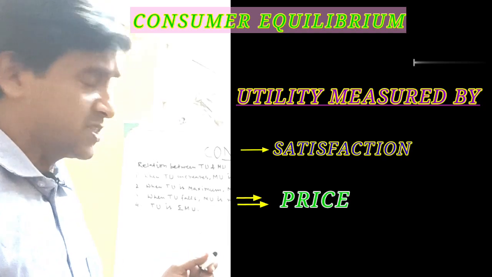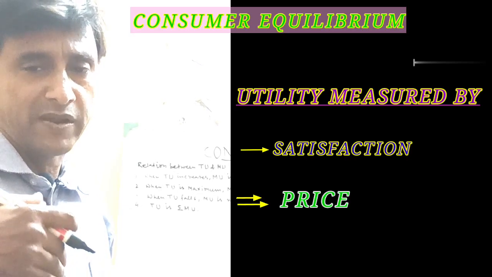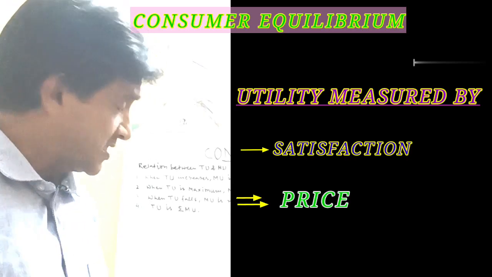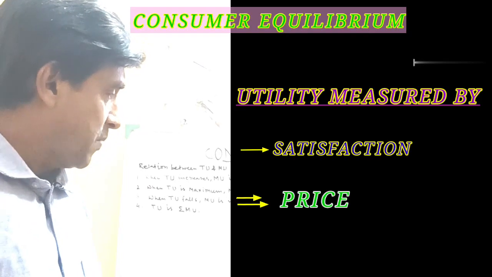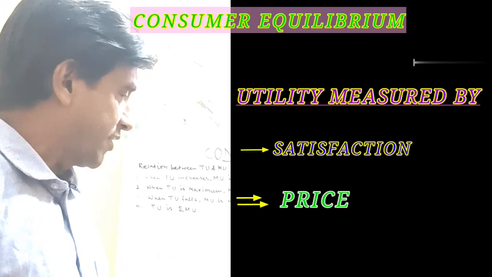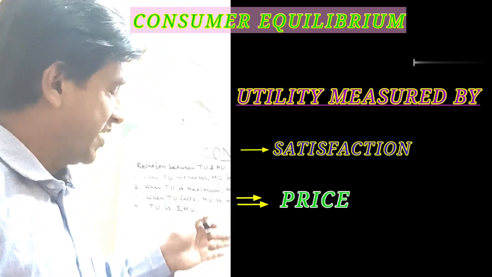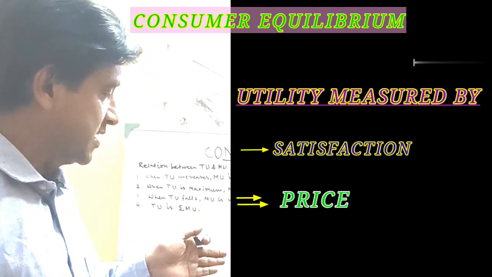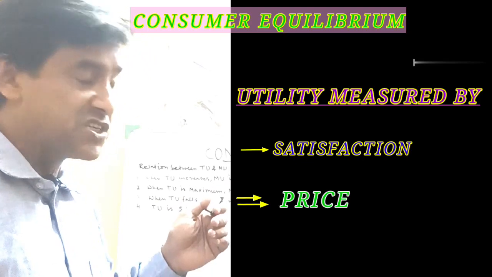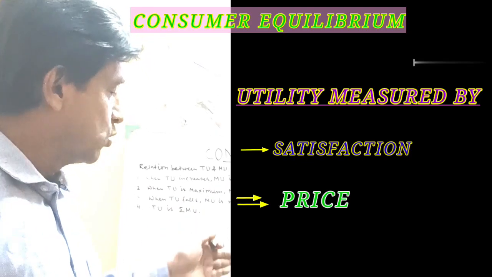How much satisfaction I got after eating one bread or two breads is very difficult to explain. But Alfred Marshall said that under the cardinal approach we must have some imaginary unit that is called utile.